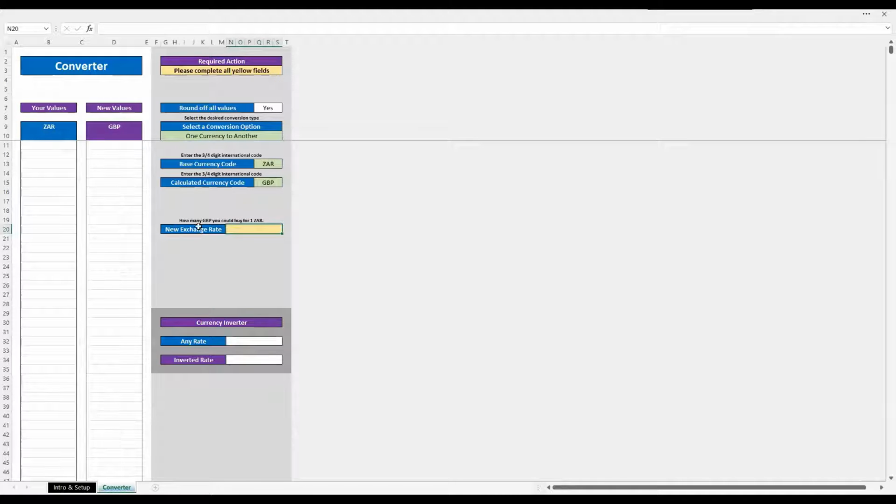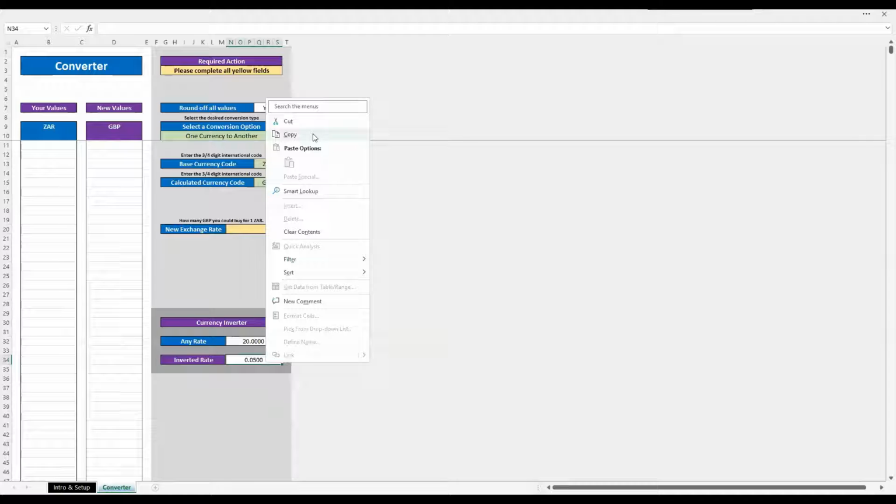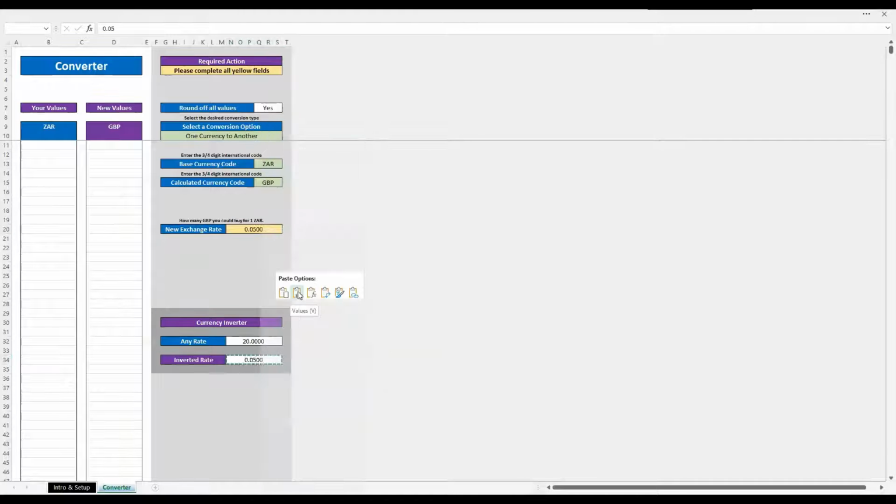So what is the new exchange rate? How many Great British Pounds could you buy for one South African rand? I know the other exchange rate. I know how many rands I can buy for £1. So if you use this dark gray section at the bottom here, you can actually use this to invert a currency. So if, for example, it's 20 to 1, then the inverted currency would be that. So if I copy the inverted currency and paste using paste values, whenever you're pasting, never normal paste, always paste values, you paste values in.